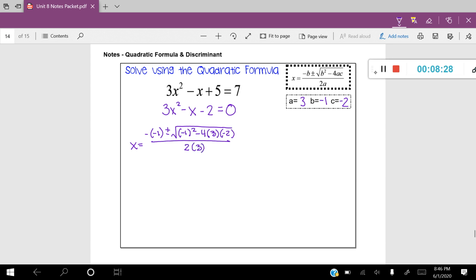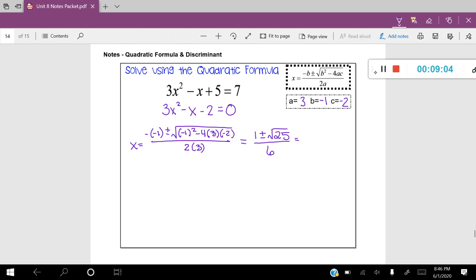All right, the first step is to plug in all the numbers. Now, the second step here is to simplify. So be very careful when you're simplifying things. That's going to equal 1 plus or minus. Now, let's go ahead and calculate the discriminant. You can put that discriminant, which is underneath the radical, right in your graphing calculator or Desmos and just crank out that number. And I get the number 25. Now, you might feel the urge to simplify that. Just hang tight. Divided by 2 times 3 is 6. Take each step very slowly and simplify.